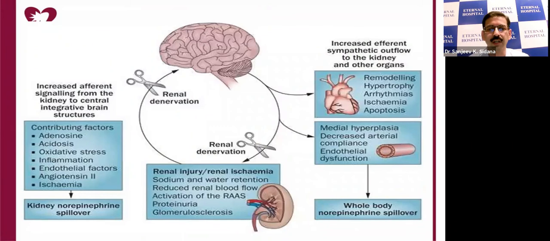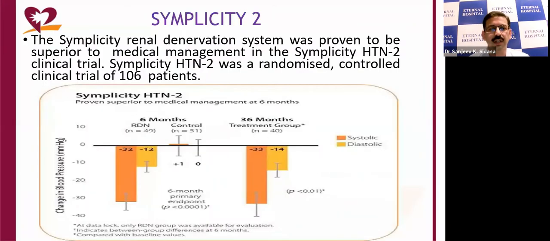So we can control the blood pressure with renal denervation, which was first tested in the Symplicity HTN-2 trial, which involved 106 patients. And you can see the results at 6 months. There was almost 32 millimeter of mercury reduction in the renal denervation group, and at 36 months there was 33 millimeter of mercury reduction as compared to the control group.